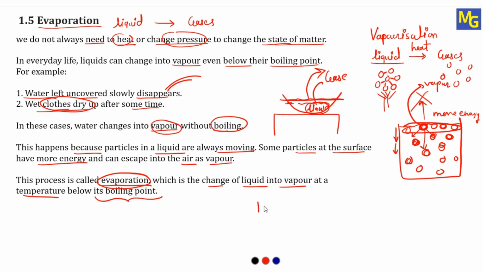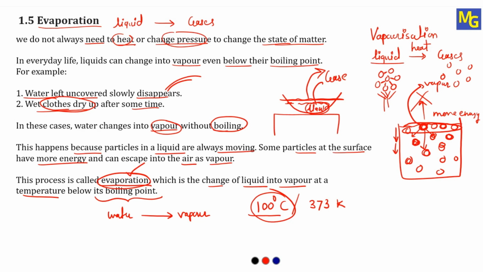So what is the boiling point of water? We have already seen it is 100 degrees Celsius, or in terms of Kelvin, it is 373 Kelvin. We already have studied this. If you increase the temperature to 100 degrees Celsius, then the water will boil and convert into vapors. But here we have converted water into vapors without heating, below 100 degrees Celsius, and such a process is called evaporation. So this is about the evaporation process.